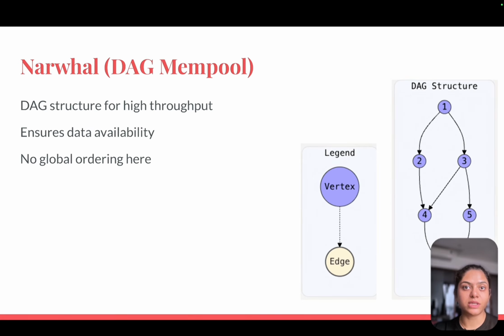So what is Narwhal? It's also called the DAG mempool. Narwhal is not a consensus engine. It organizes transactions, ensures data availability, removes bottlenecks from old-school mempools, and provides a DAG structure so consensus can be fast. This is a DAG structure, 1, 2, and so on. DAG structures are for high throughput and ensure data availability across all state, with no global ordering here.